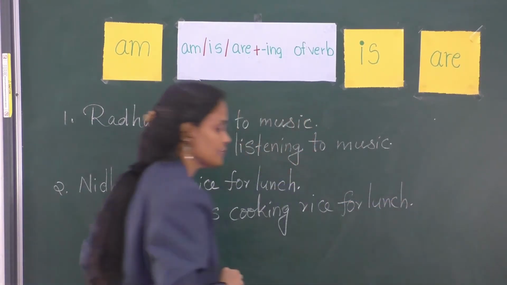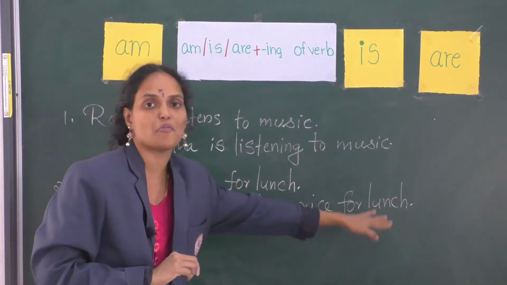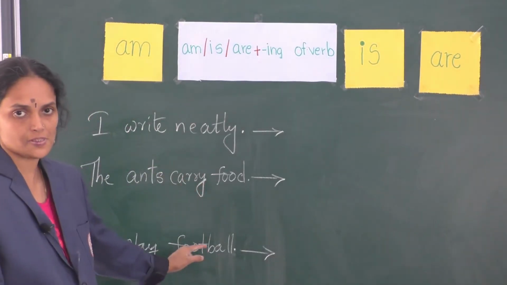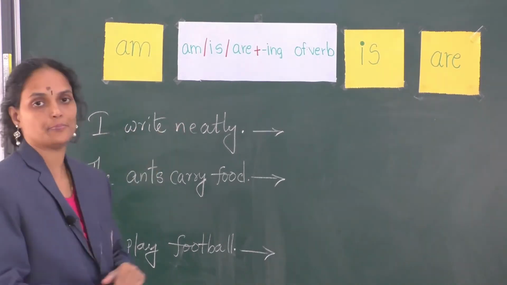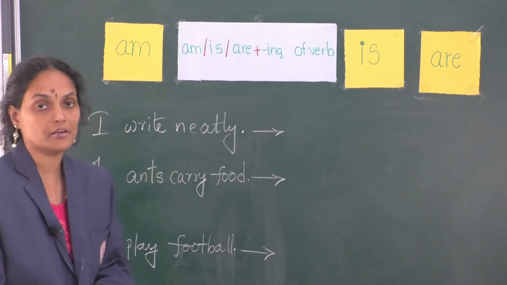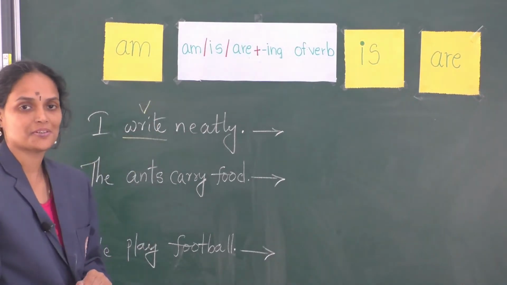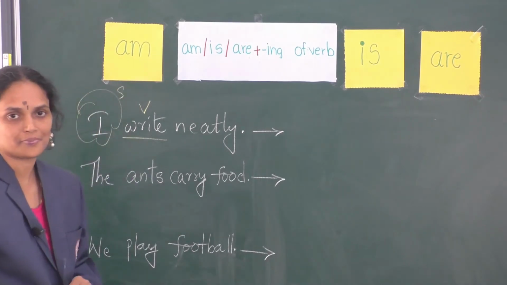We got the answer. Look at these three sentences. First one, I write neatly. Which is the verb here? Write. And the subject? A person who does an action is the subject.